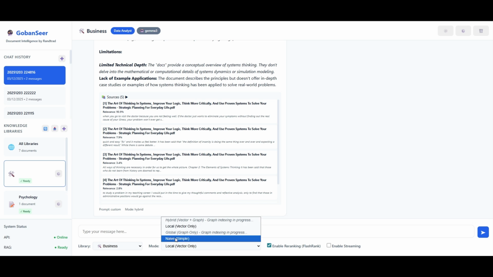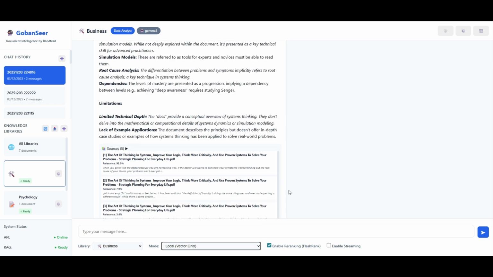So those documents are available for a local search, a vector-only search, or a naive search almost immediately, while that indexing happens in the background. You can have an immediate conversation with your documents, and later, once that graph has finished, you can have a more detailed and more trustworthy conversation with your documents.